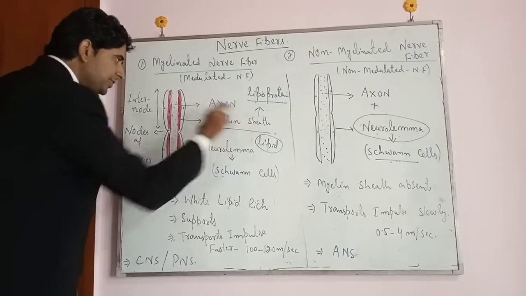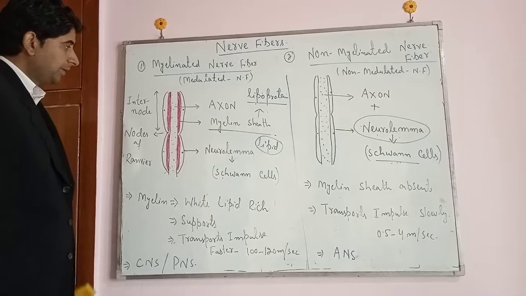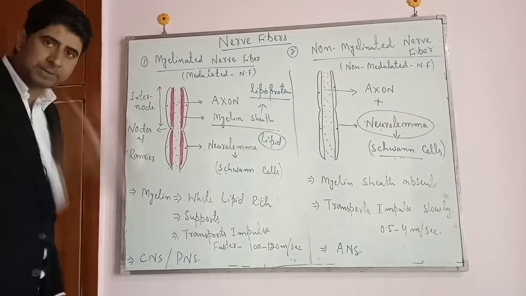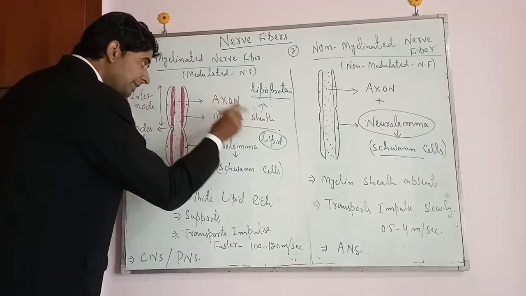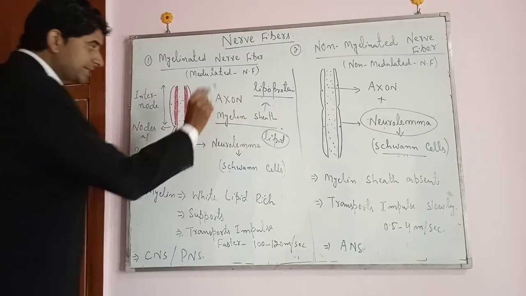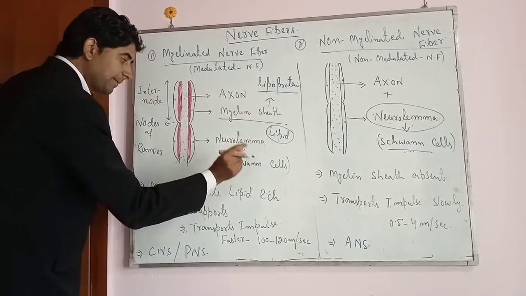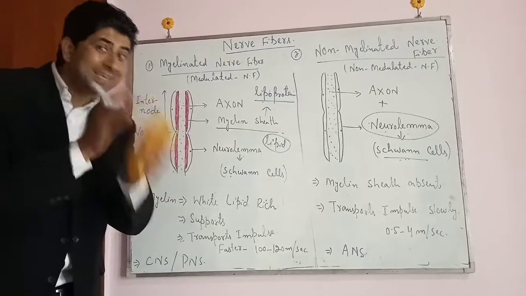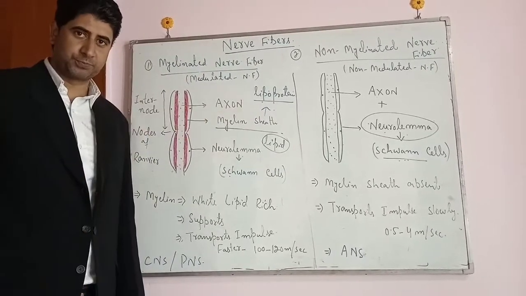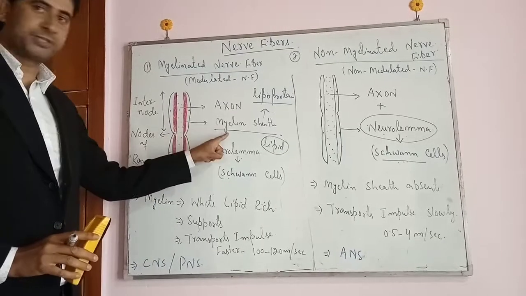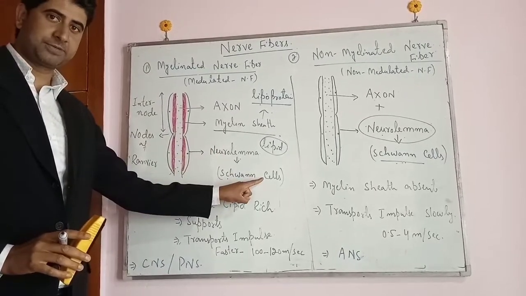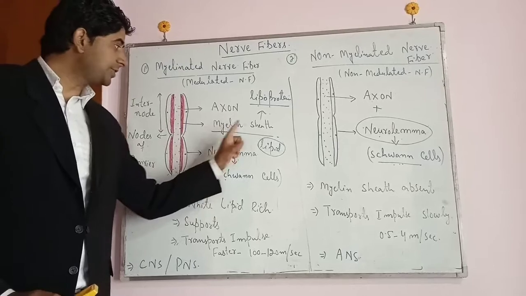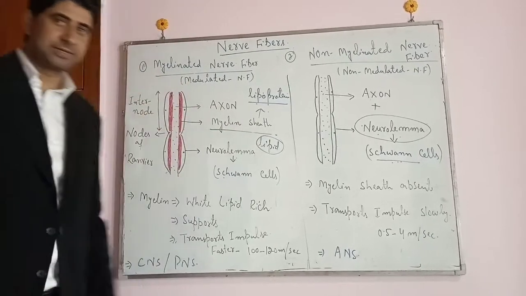Now this myelin sheath, ये कहां से आता है? Which cells or which structures are responsible for the synthesis or for the release of this myelin sheath? This myelin sheath is secreted by the Schwann cells of the neurolemma, as well as the neuroglial cells, which are the supporting cells of the nervous tissue. That means ये जो myelin sheath है, it is secreted by the Schwann cells, which constitute generally the neurolemma and are present nearby. In addition, the myelin sheath is also secreted by the microglial cells.